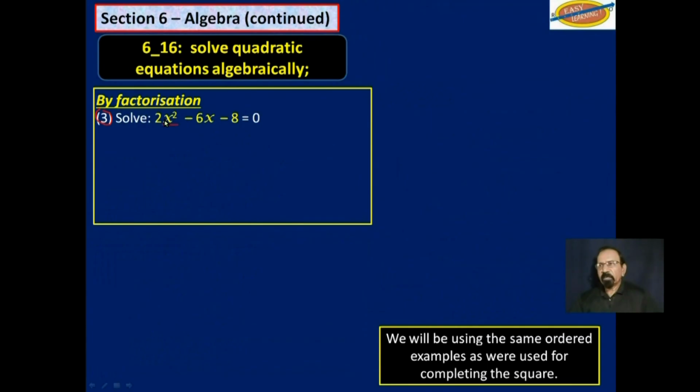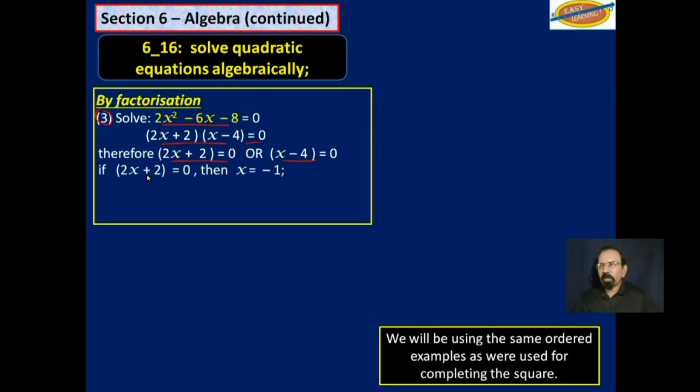So if you factorize this, you get that equal to 0. So if you multiply two things and you get 0, one of them must be 0. We don't know which one. So we will set each one alternately as 0. This one could be 0, or that one could be 0, and we will solve for both of them.